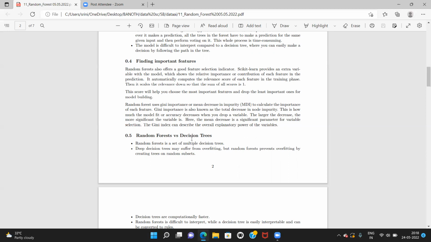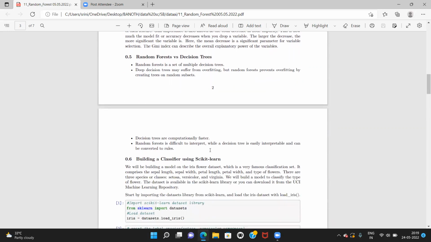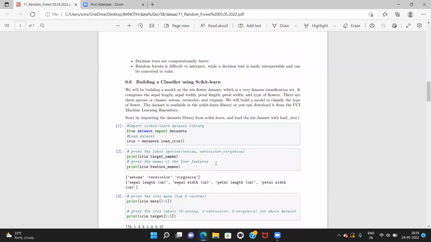Random forest versus decision tree. Random forest is a set of multiple decision trees. A deep decision tree may suffer from overfitting, but random forest prevents overfitting by creating trees on random subsets. Decision trees are computationally faster. Random forest is difficult to interpret, while a decision tree is easily interpretable and can be converted to rules.